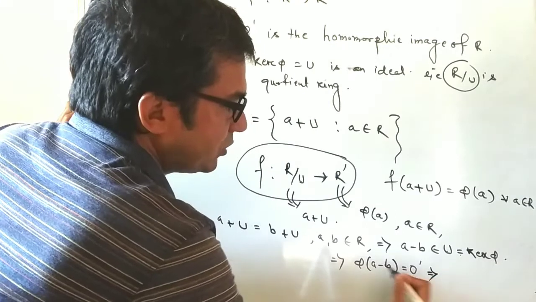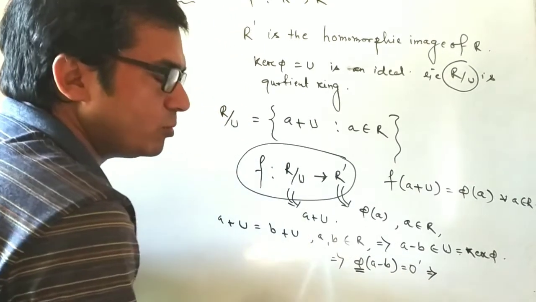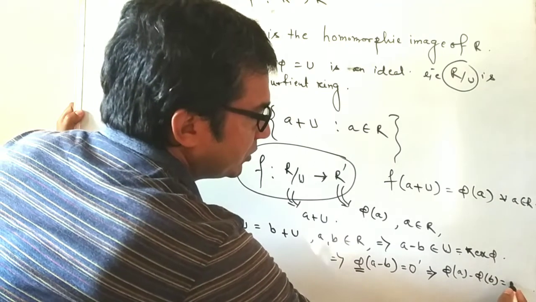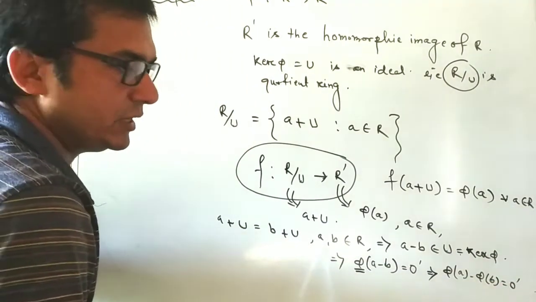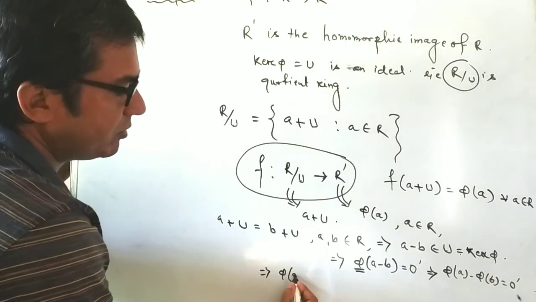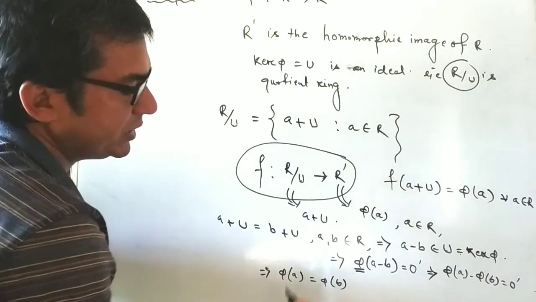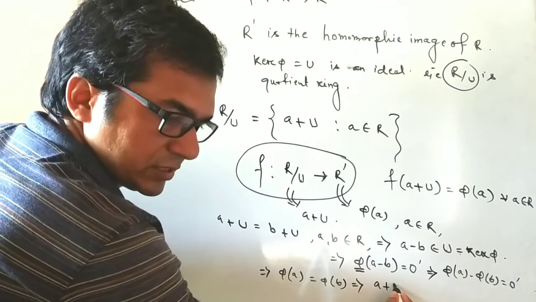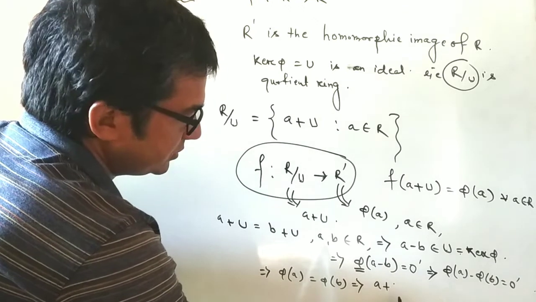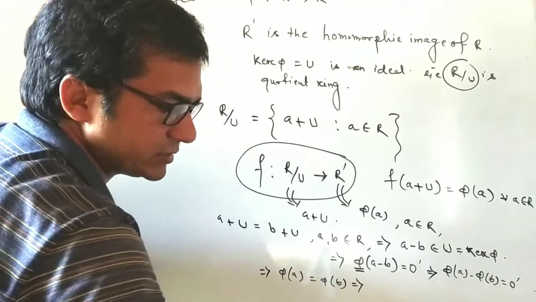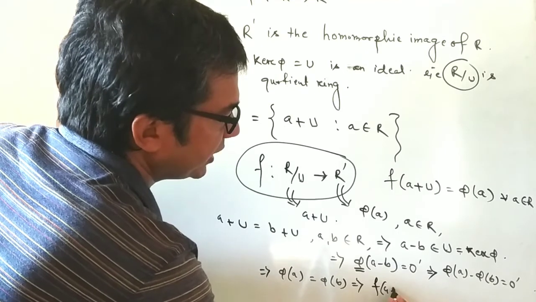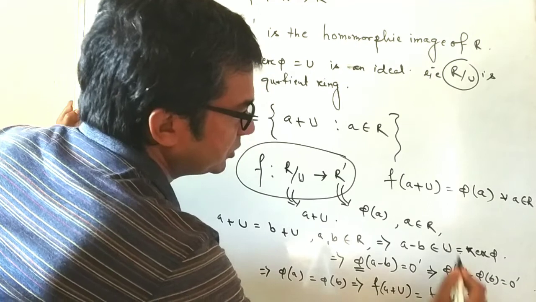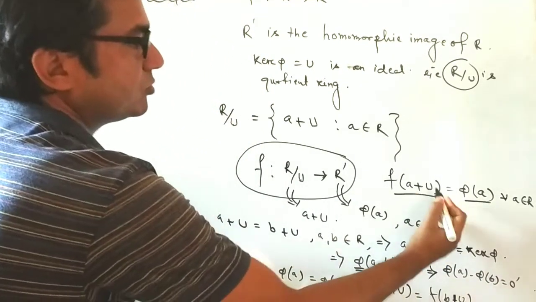From the definition of phi, which is a homomorphism, we get phi of A minus phi of B equals 0 dash. That is, phi of A equals phi of B, that is, f of A plus U equals f of B plus U, because phi of A equals f of A plus U.